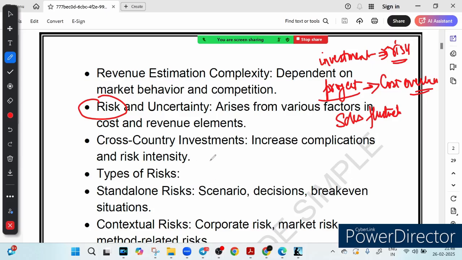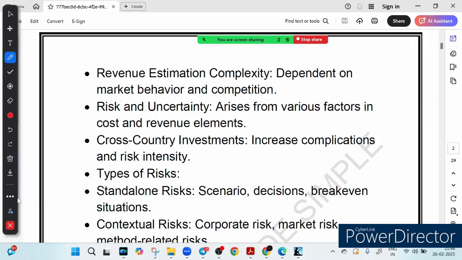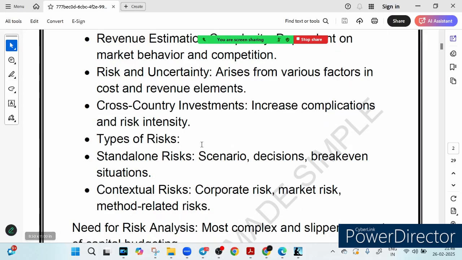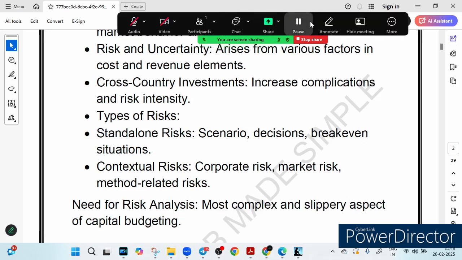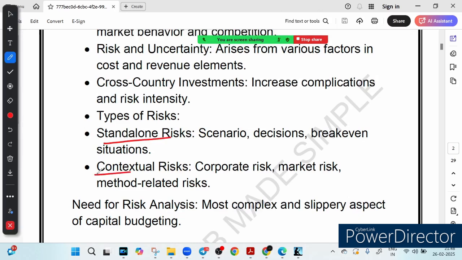So these are called, you can see the types of risk written here. Just now I told you that every investment comes with a risk. You can see two types of risk in your book. The first risk is the standalone risk, the other is the contextual risk.